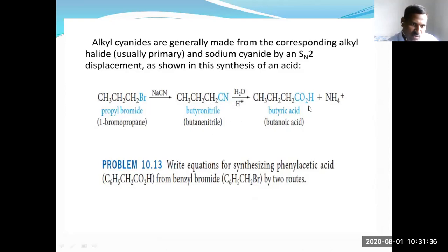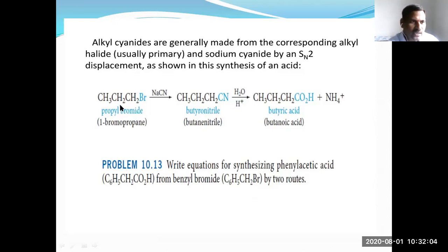So, cyanides to carboxylic acids. In the previous reaction, we discussed how carboxylic acids are converted into cyanides. Now cyanides are converted into carboxylic acids. The main reaction is hydrolysis.